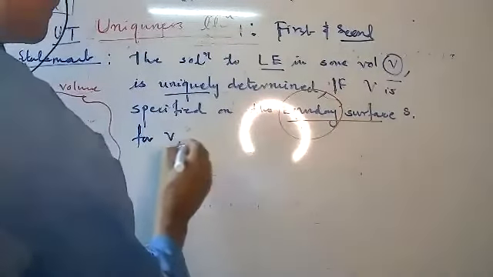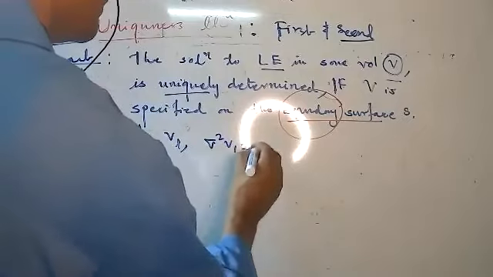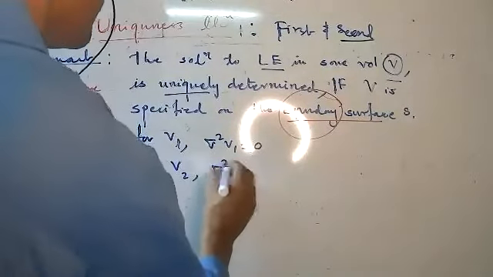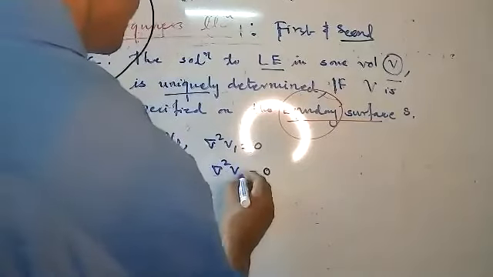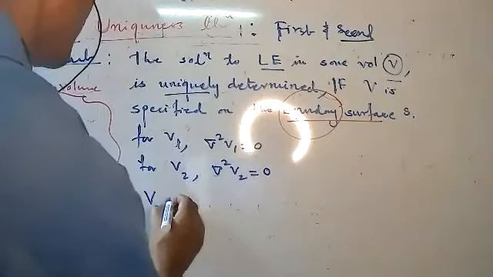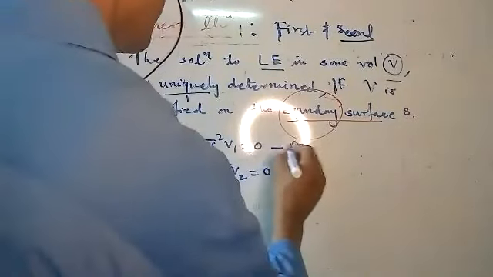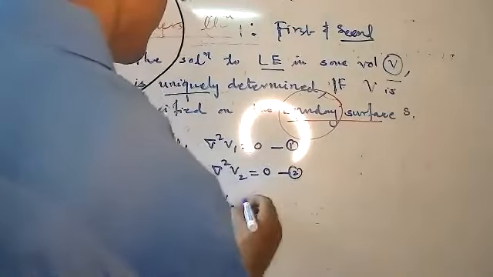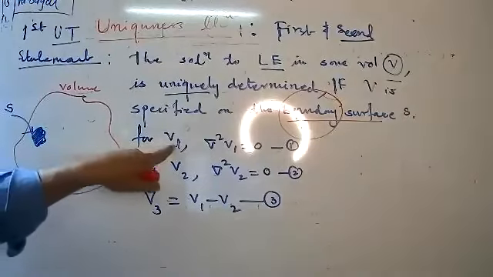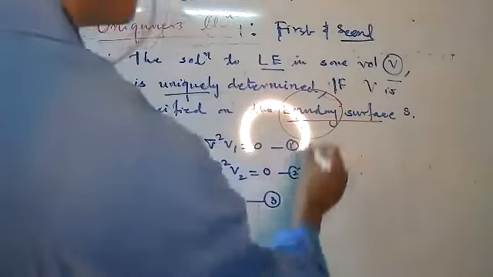And therefore, we can write for V1, del square V1 equal to 0. For V2, I can write del square V2 equal to 0. And if there is one more function like V3 equal to V1 minus V2, here I will write equation number 1, equation number 2, and equation number 3. Therefore, for V1 I will write del square V1 equal to 0.